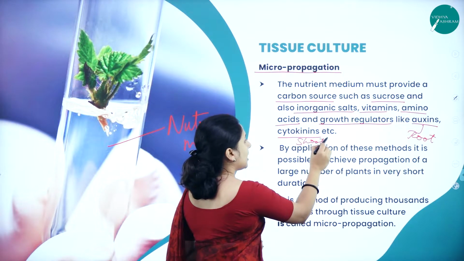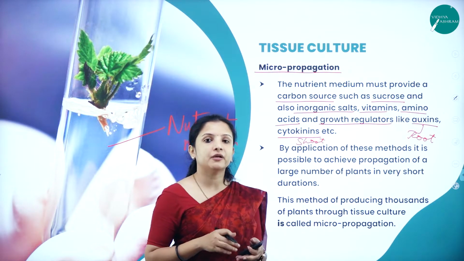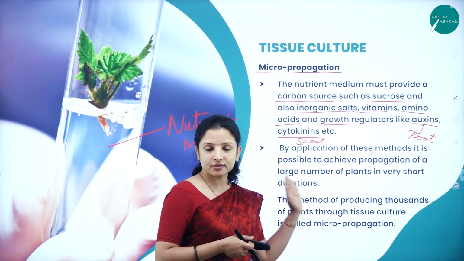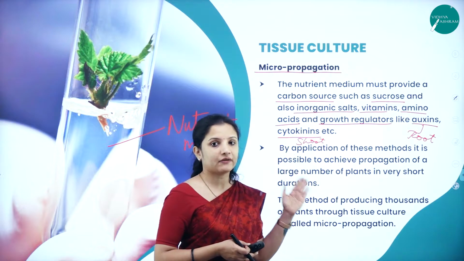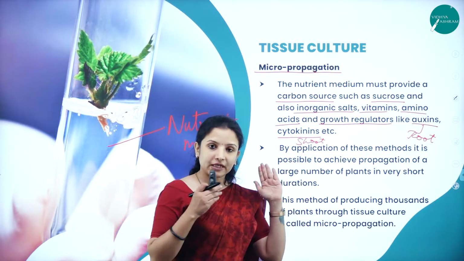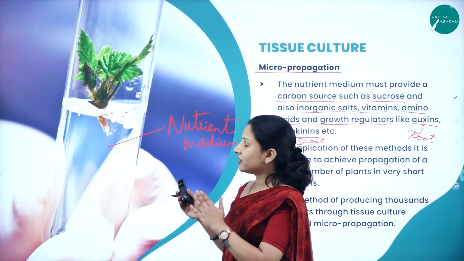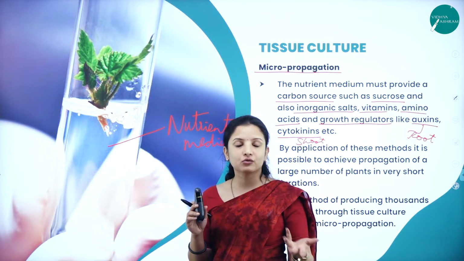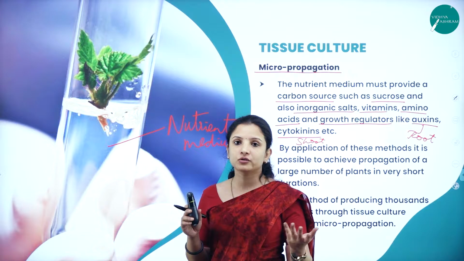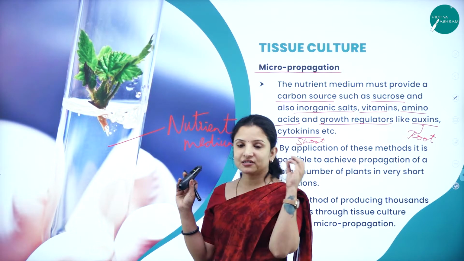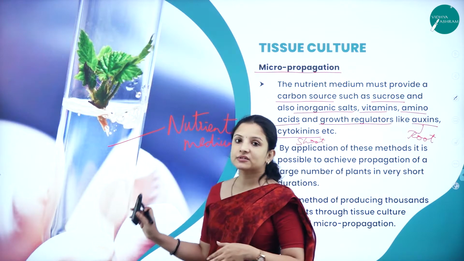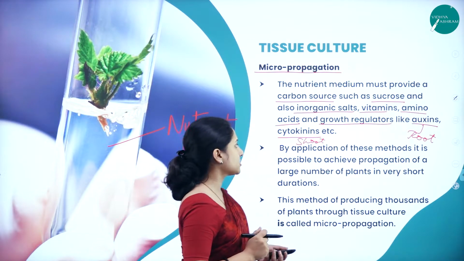Of course, in the natural environment also the plant makes use of auxin and cytokinin for root and shoot development respectively, right? Same here, they make use of the carbon source, sucrose, because glucose is needed for the plants. We all know that. So the various micronutrients, the vitamins, the minerals, everything should be supplied in this particular nutrient medium.